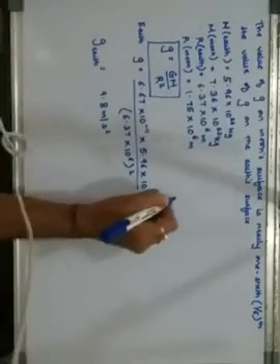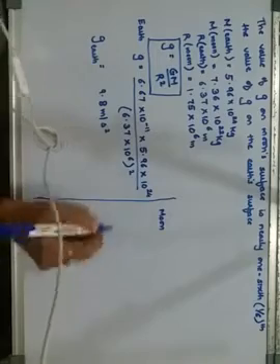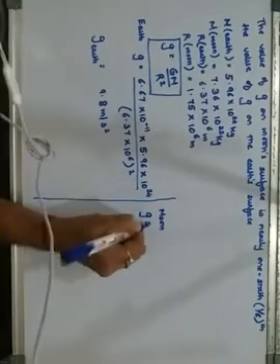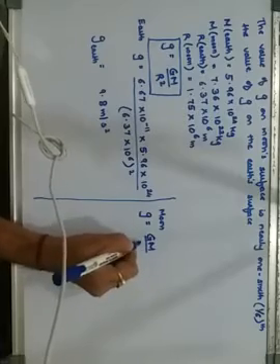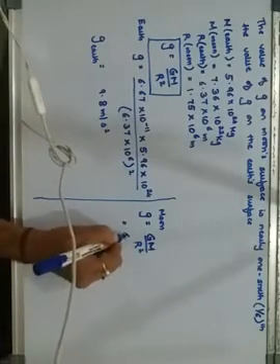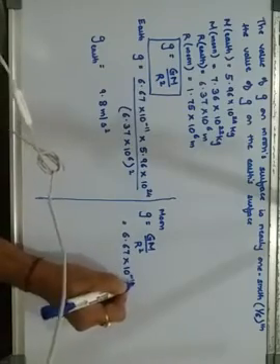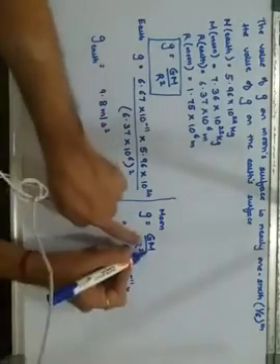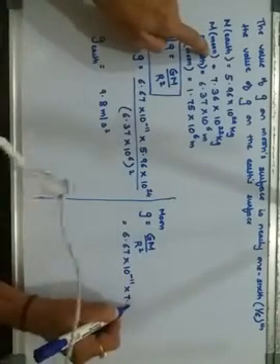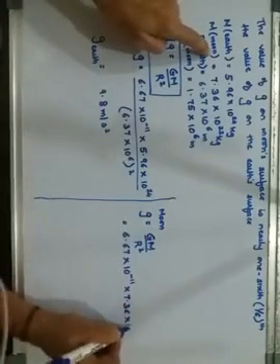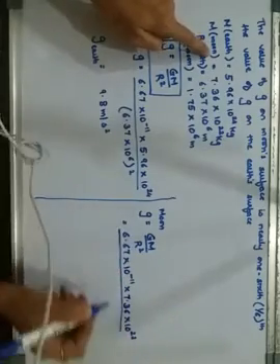The same thing when I solve for the moon. For the moon, so value of g on the moon will become again the formula GM upon r square. The value of G is 6.67 into 10 raised to minus 11 into mass, लेकिन mass of the moon is 7.36 into 10 raised to 22 upon r square.